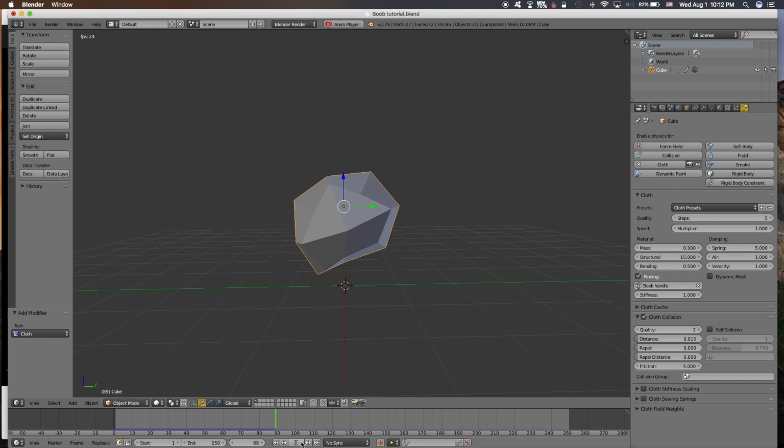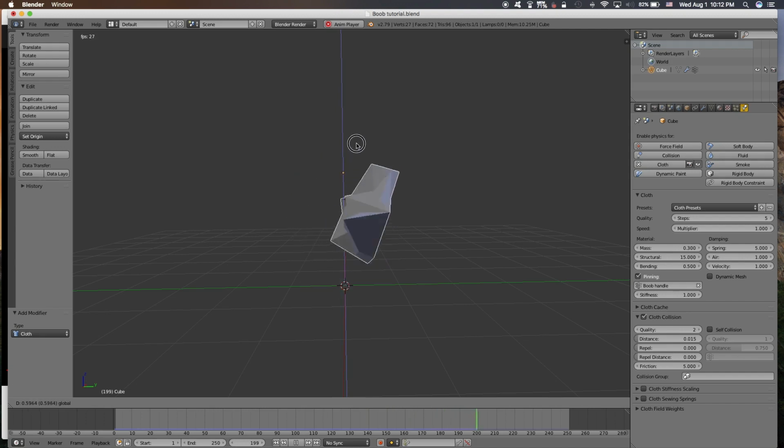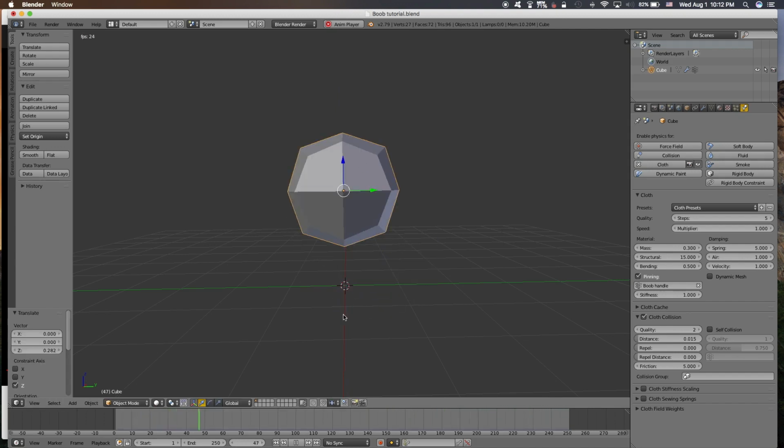Whoa! So if we, whoa. Okay. That is how you can set up the bounce and everything later. Let's try this structural.